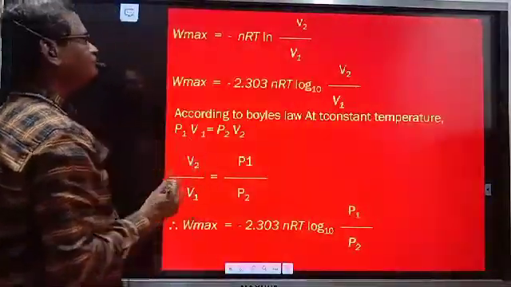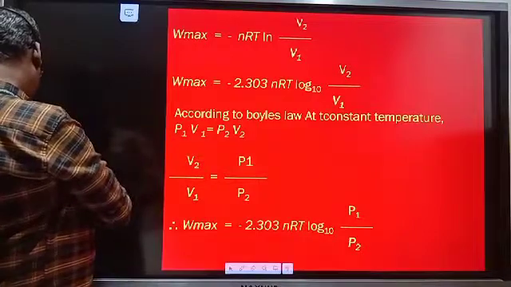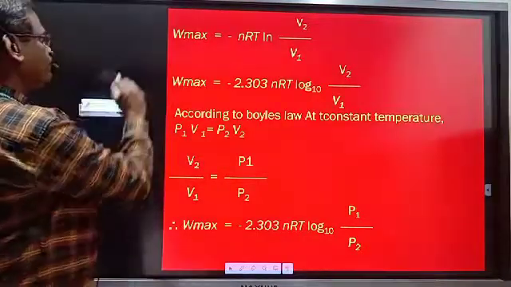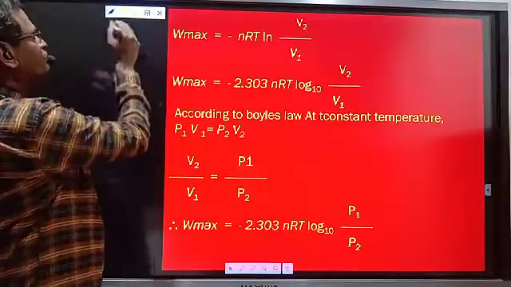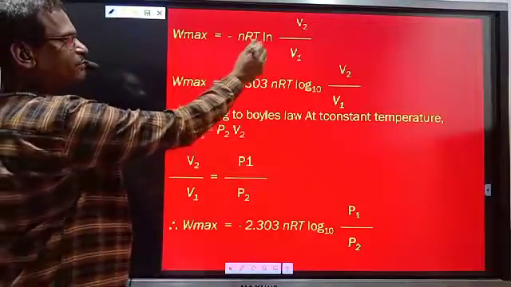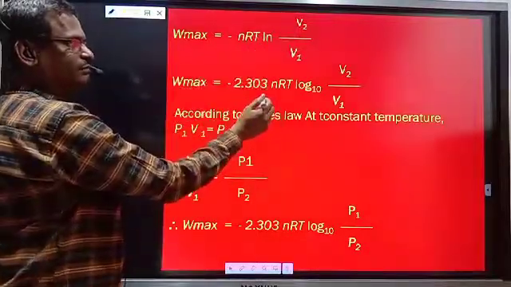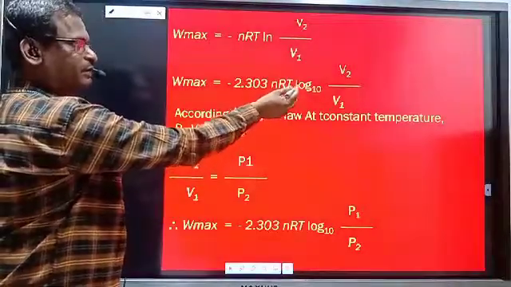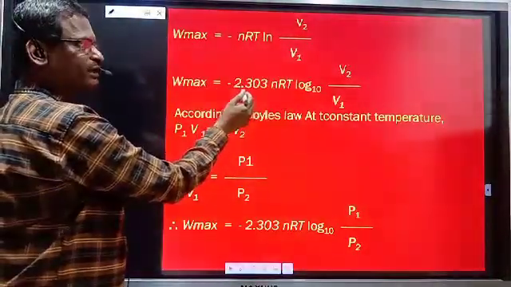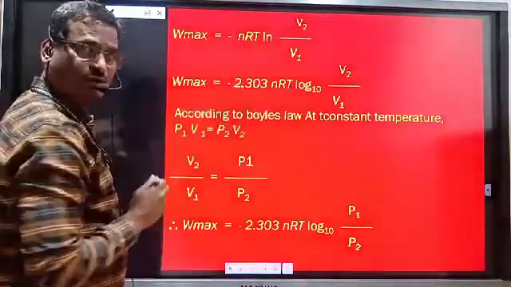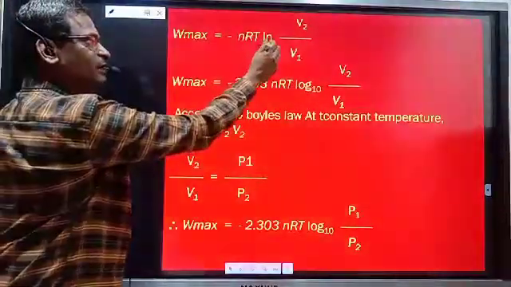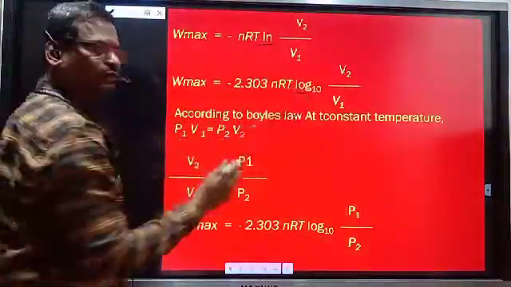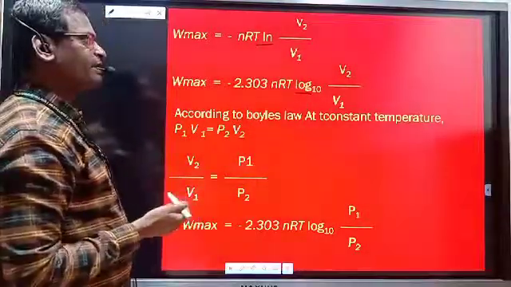And further, Wmax, solving the next step. Wmax is equal to minus nRT ln V2 upon V1. That I have written in the previous slide. Whenever ln is multiplied by 2.303, it becomes log 10. This is natural log converted to common log because we are using the common log in calculations.